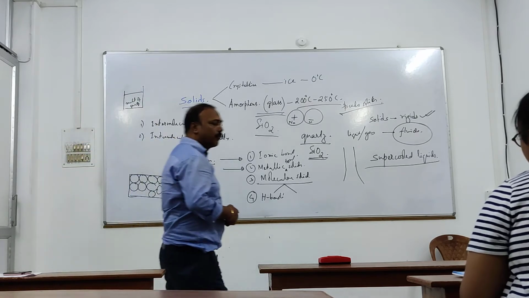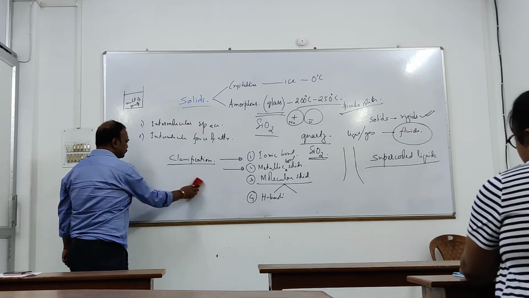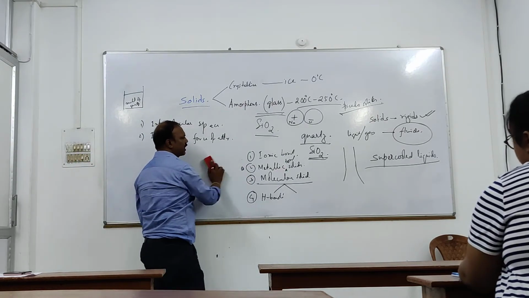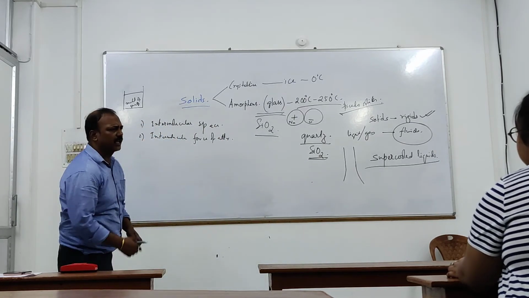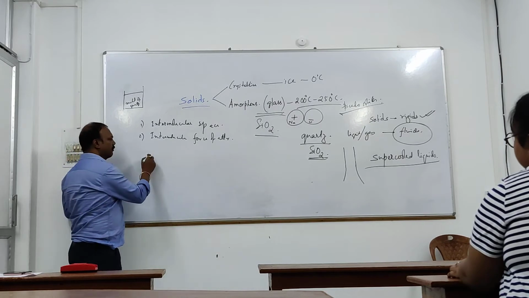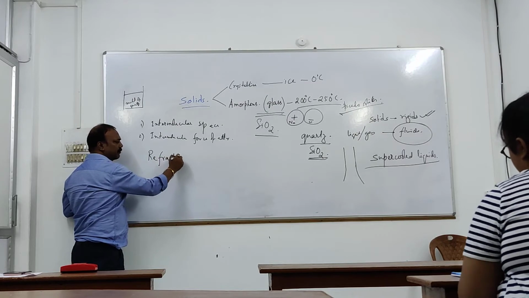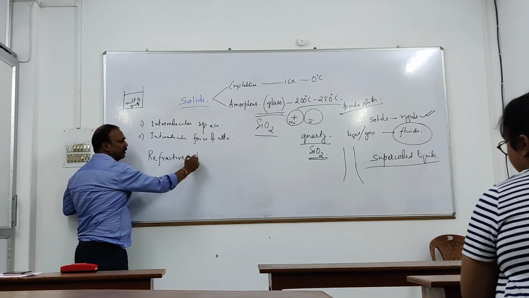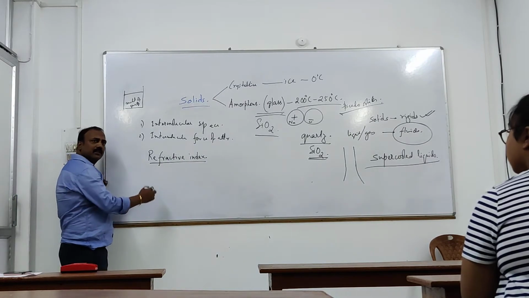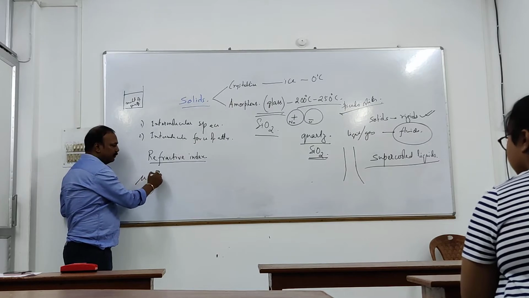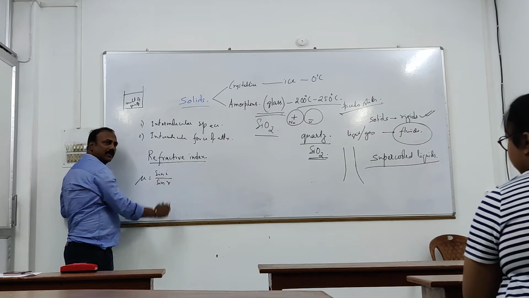Very good. One more property. There is a difference in one more property. There are certain physical properties, out of which I will tell only one. There are so many others also. Thermal stability is there. There are so many other properties also. I am just taking the refractive index. Certain physical properties, for example, refractive index. You know what is refractive index? You studied that in class 10? Yes? What is that? Mu, right? Is it equal to sin i by sin r? Yes, you know that? What is i?